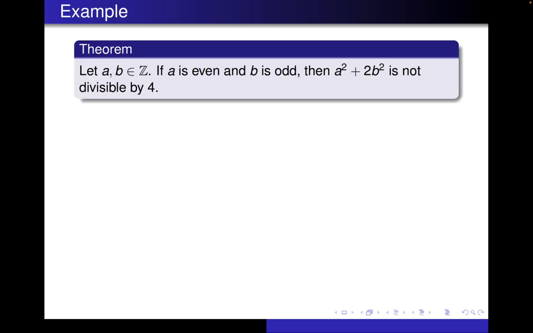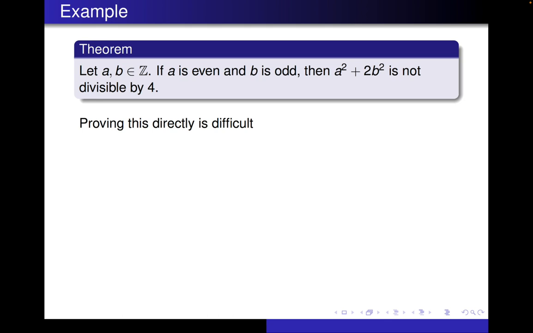So here's a theorem that we're going to prove by contradiction. Let a and b be integers. If a is even and b is odd, then a squared plus 2b squared is not divisible by 4. Now the first thing I want to note, just as we did in the proofs that we did by contrapositive, if we try to do a direct proof, this would be difficult. The assumptions are fine. We assume a is even, we assume b is odd. But we want to show that a squared plus 2b squared is not divisible by 4.